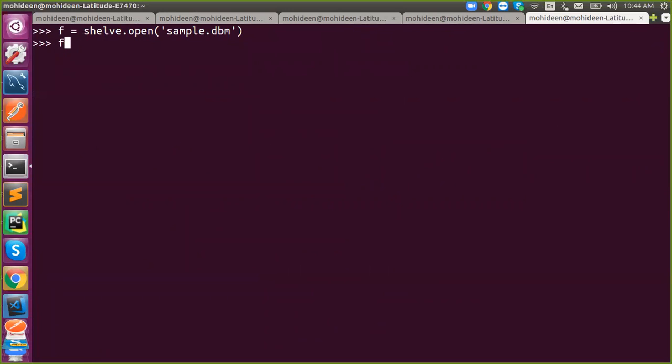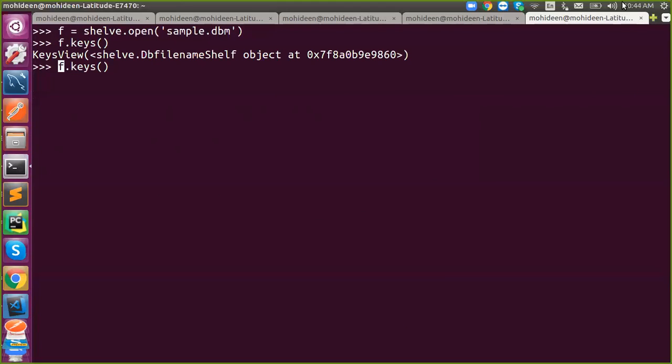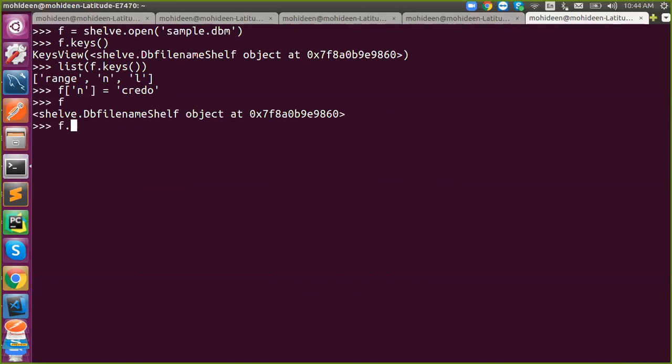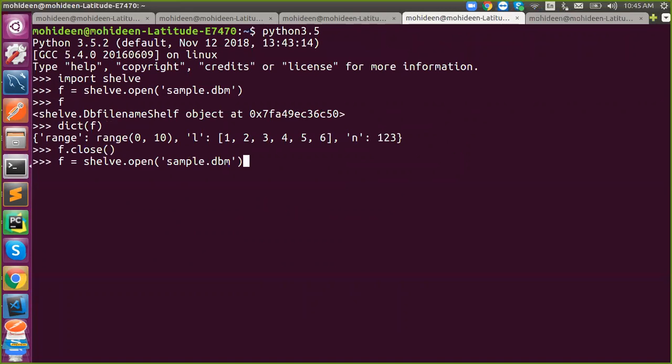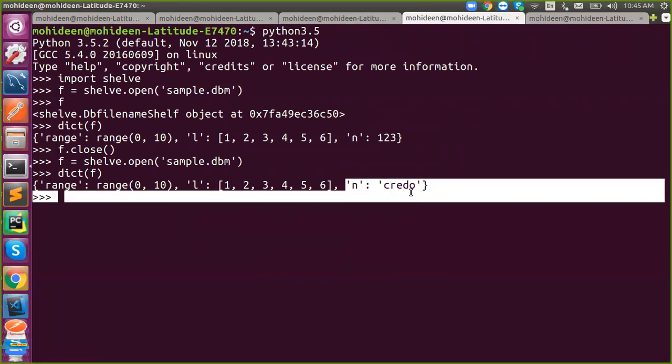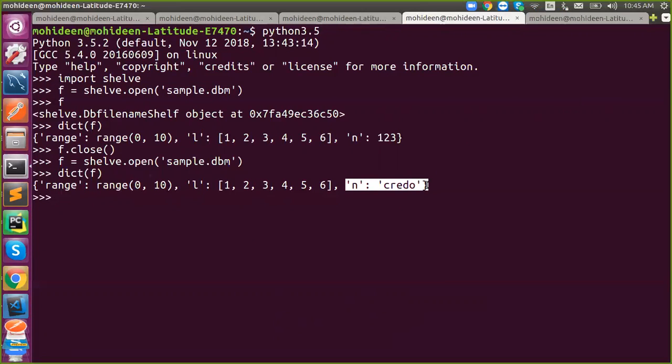And if you want to make changes, what to do? Just say f of f dot keys is there. So if you want to change n into credo, yes, I did it. So I have to store it. So I'm going to open it here. Changes were reflected. Got it? Understand? Now it is possible, right?